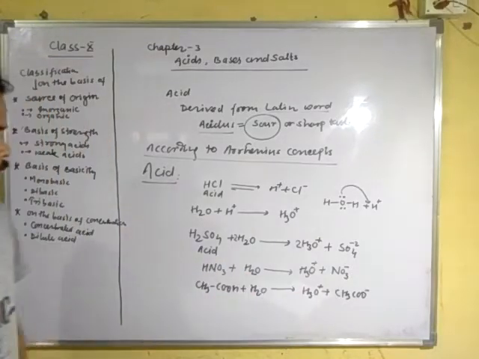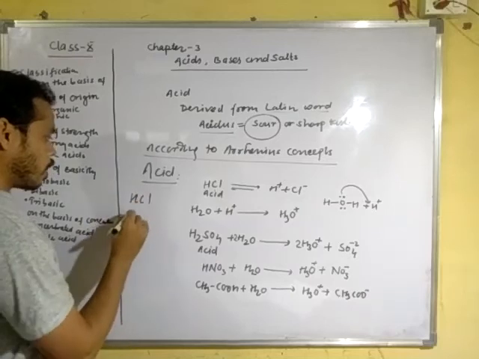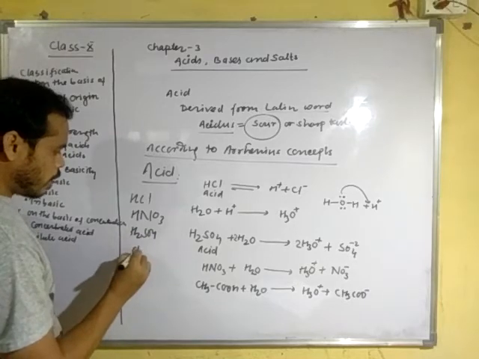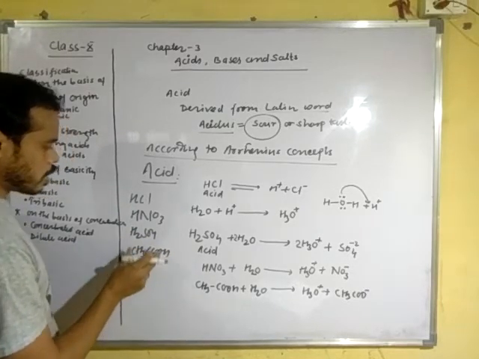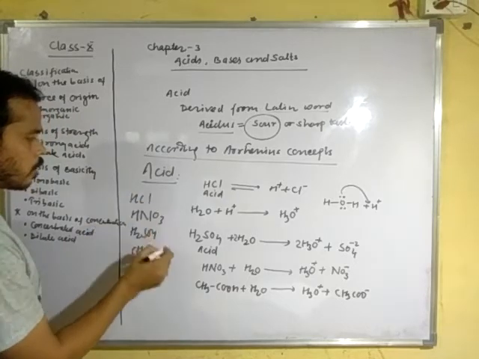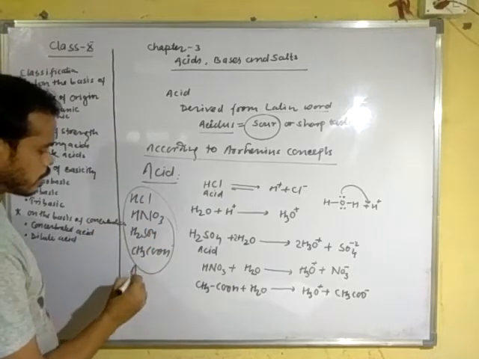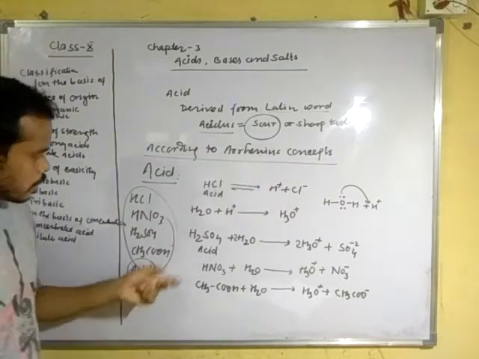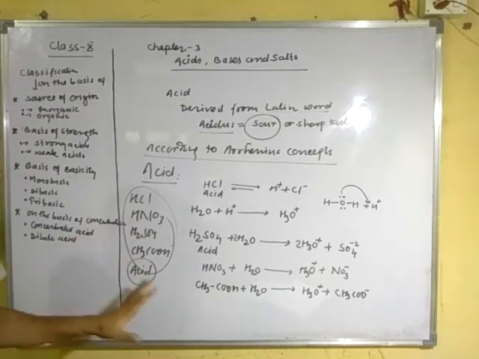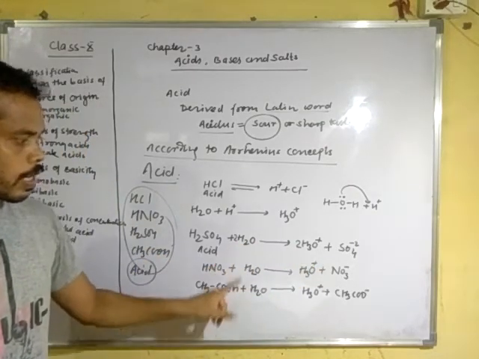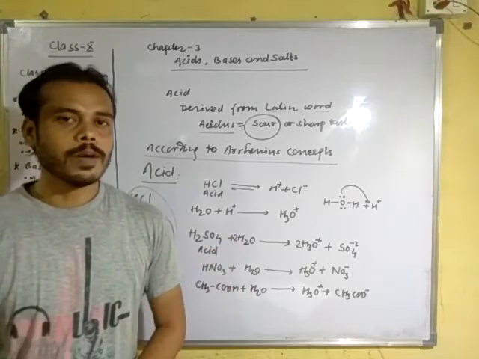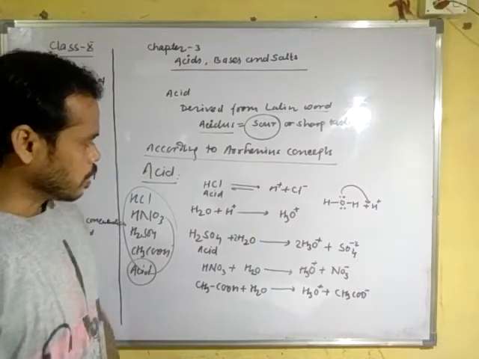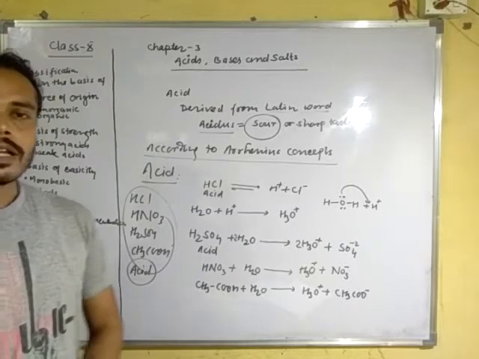Okay. Now HCl, HNO3, H2SO4, CH3COOH: hydrochloric acid, nitric acid, sulfuric acid and acetic acid. These are acids, and according to the Arrhenius concept, these compounds give hydronium ion in aqueous medium. This is the very simple definition, and you can recognize an acid by looking at the structure of the chemical compound.